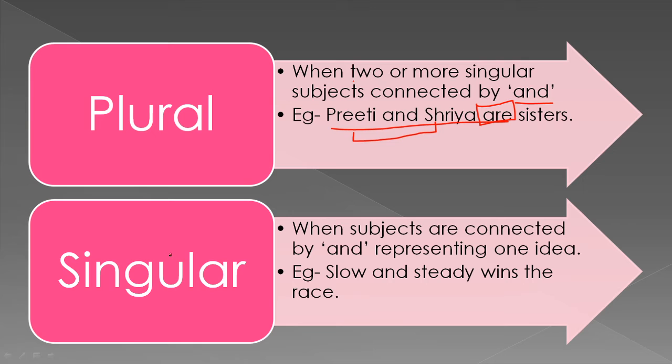In the same way, when we are talking about singular subject, but it is representing one idea. Here you can see slow and steady. In this slow and steady, I am representing a single idea. So that's why I will use this singular verb in this sentence.